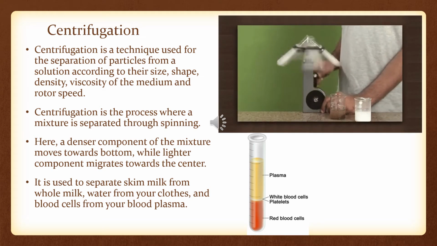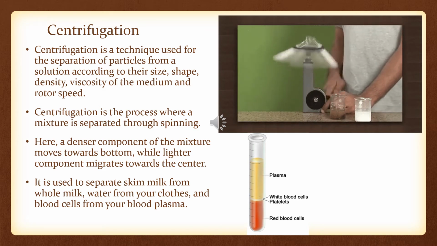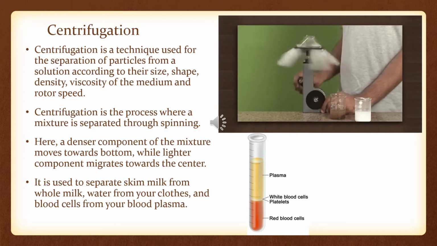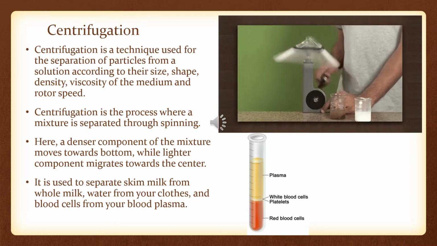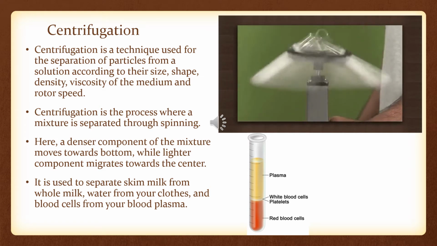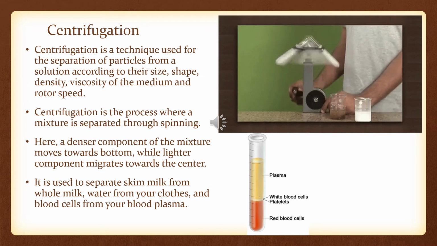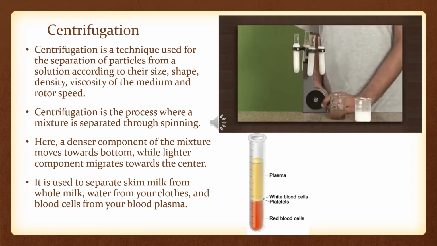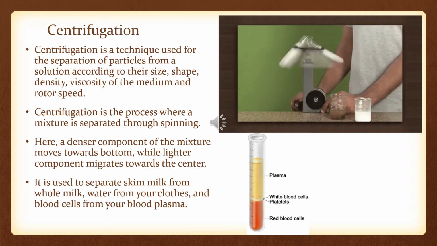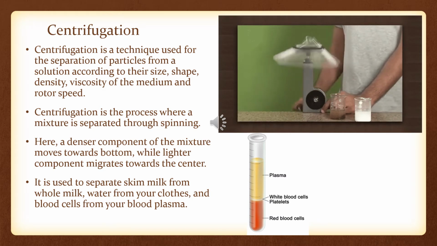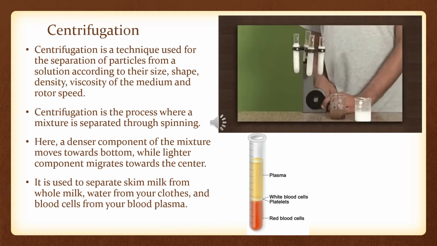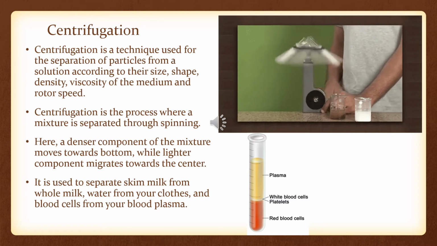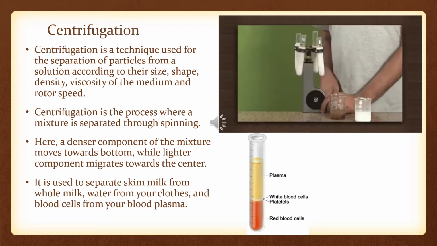This is the same method which is used for separation of cream from milk, that is skim milk from whole milk, and water from clothes in a dryer. What does a dryer do? When the dryer moves very fast, it forces the clothes, because they are denser or heavy, to move outward. The clothes are pressed on the walls of the dryer, and the holes in the dryer allow the water to come out, and hence the complete process of the dryer works.